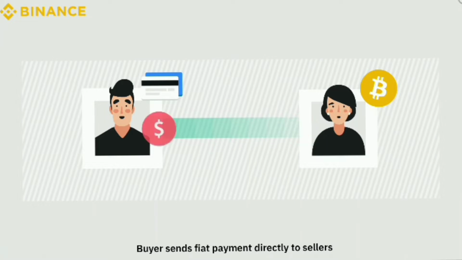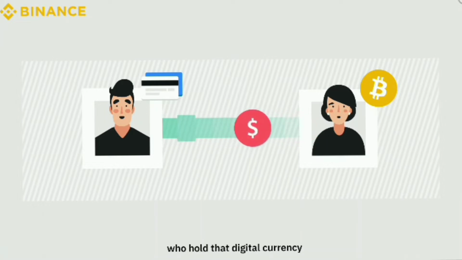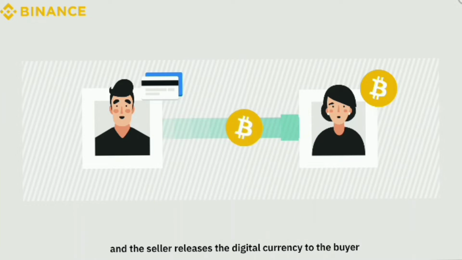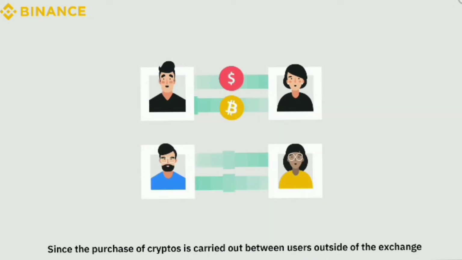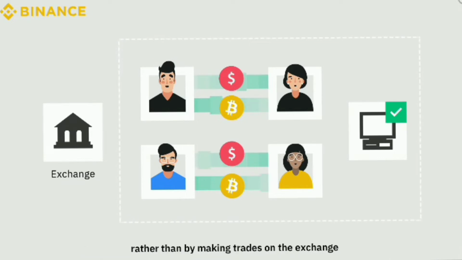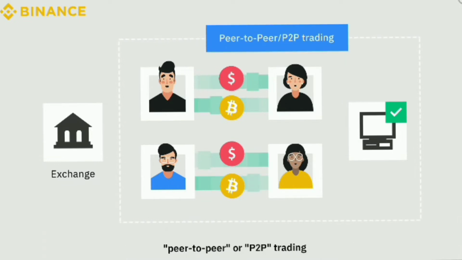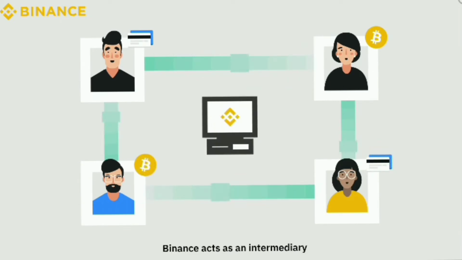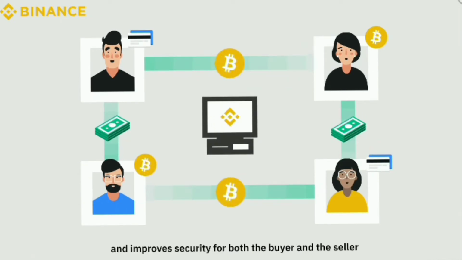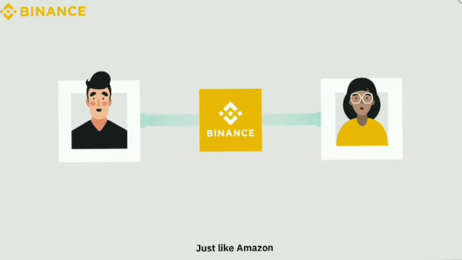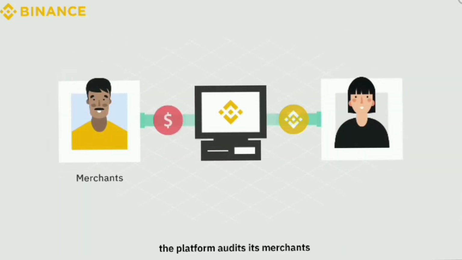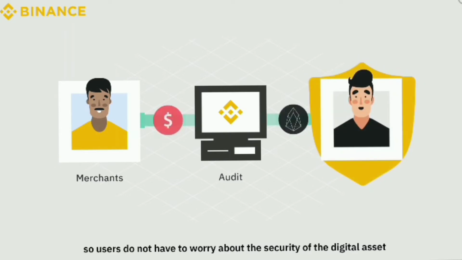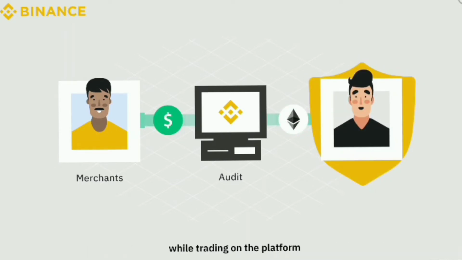Buyer sends fiat payment directly to sellers who hold that digital currency, and the seller releases the digital currency to the buyer. Since the purchase of cryptos is carried out between users outside of the exchange rather than by making trades on the exchange, the purchase of cryptos using fiat currency is also referred to as peer-to-peer or P2P trading. In trades carried out between buyers and sellers, Binance acts as an intermediary and improves security for both the buyer and the seller. Just like Amazon, the platform audits its merchants so users do not have to worry about the security of the digital asset while trading on the platform.